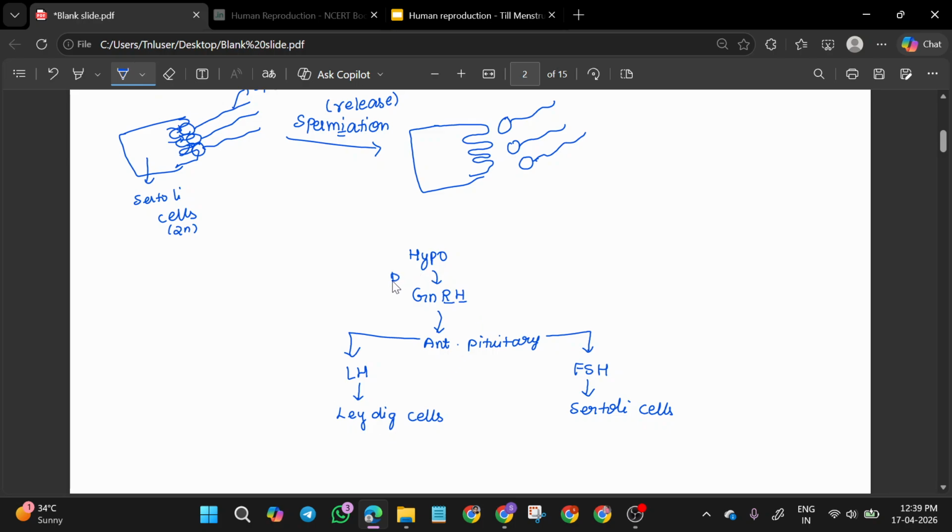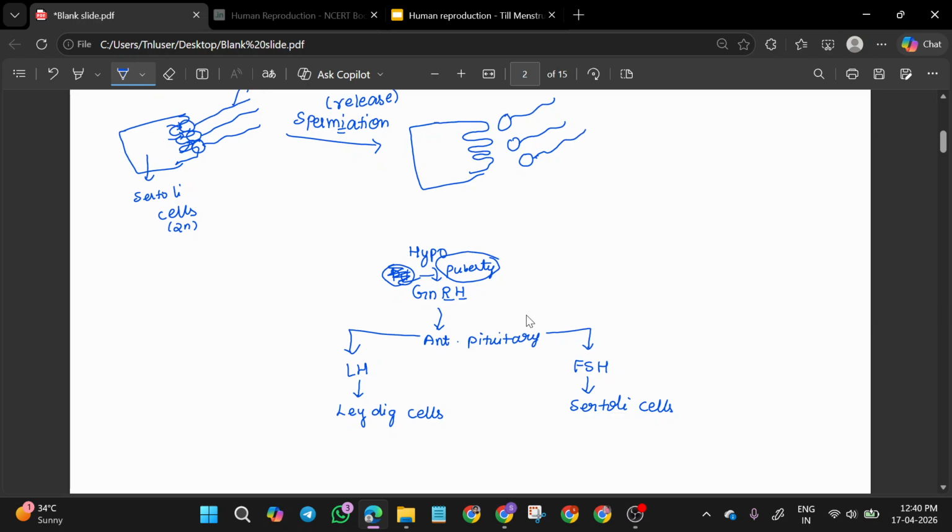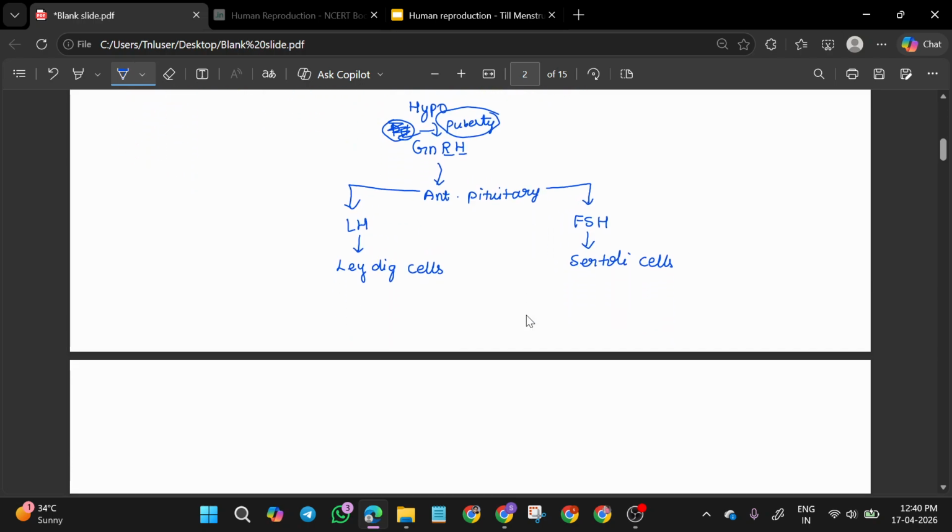LH போய் Leydig cellsல ஆக்ட் ஆச்சு. இது வந்து puberty அப்ப மட்டும் தான் GnRH produce ஆகும். Okay, so it is going to be produced only during puberty. அப்ப மட்டும் தான் இந்த hormones release ஆகும். So now you can see, Leydig cells will start to produce testosterone, that is androgens.